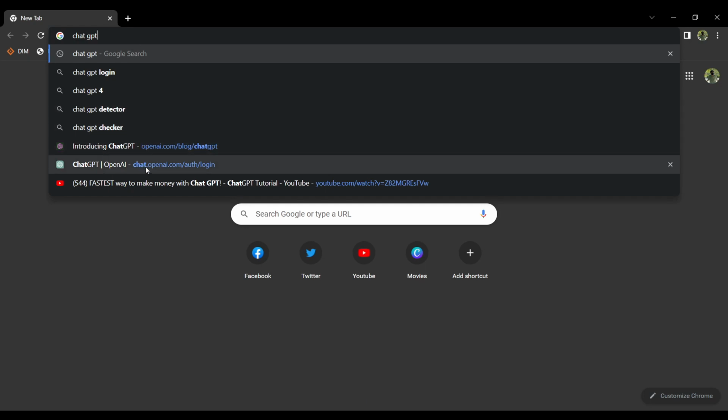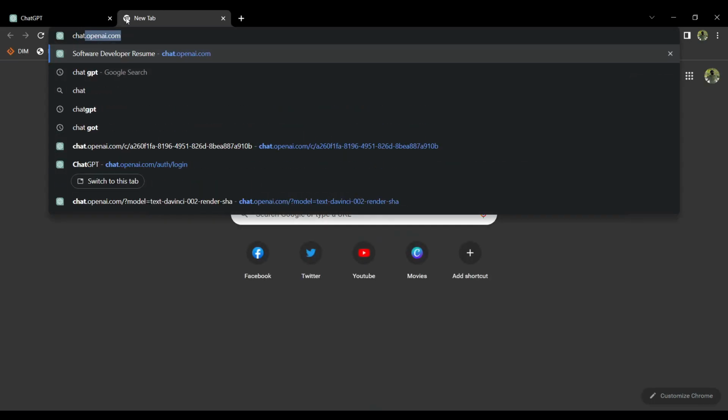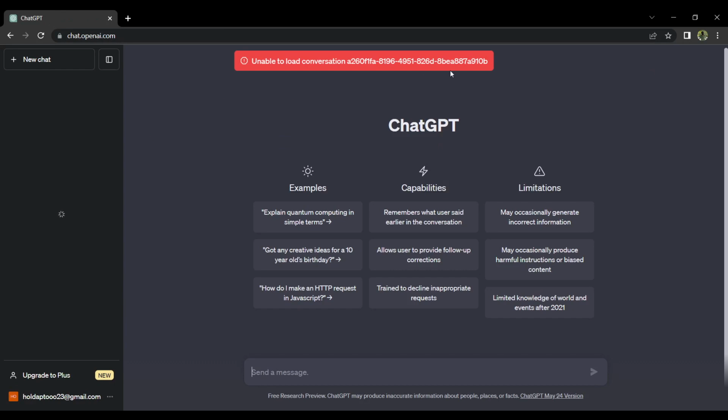As you can see, my account is already signed in on ChatGPT. So, just kindly sign into your existing account before proceeding. However, if you do not have a ChatGPT account yet, what you want to do is to just sign up or log in an existing account like your Gmail. Once here, you can already start asking the AI your question.